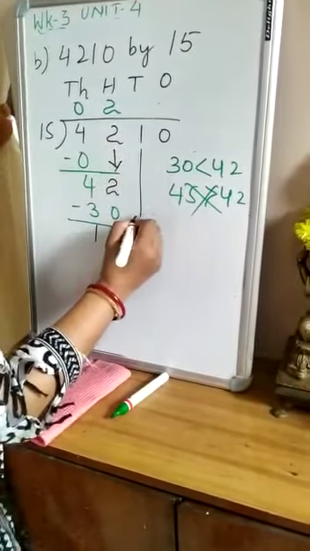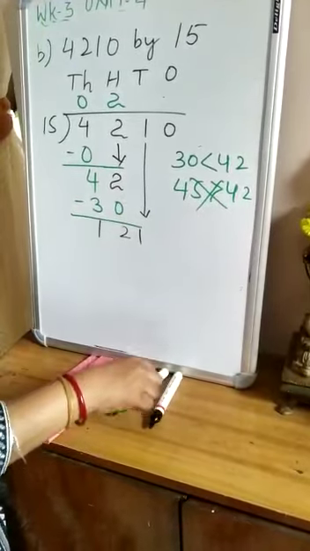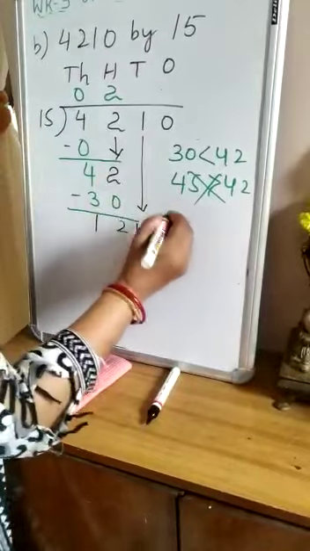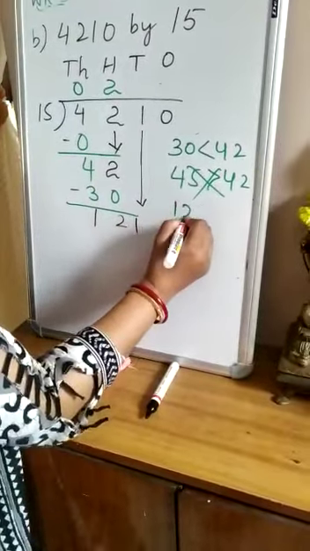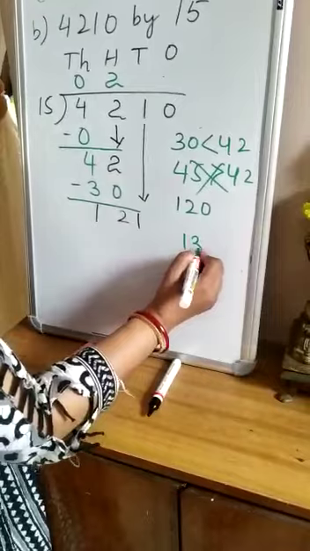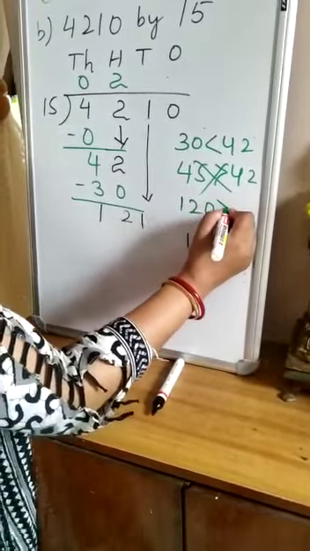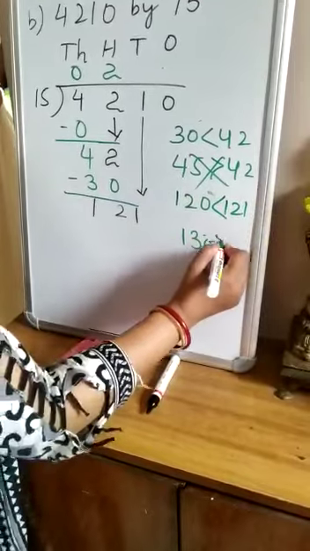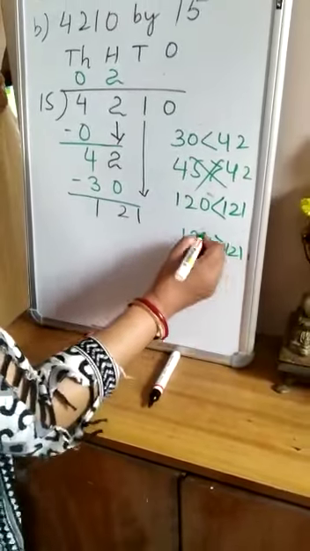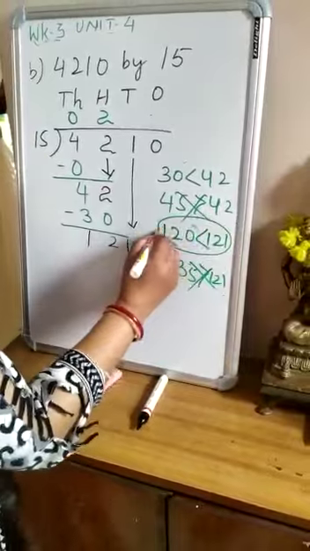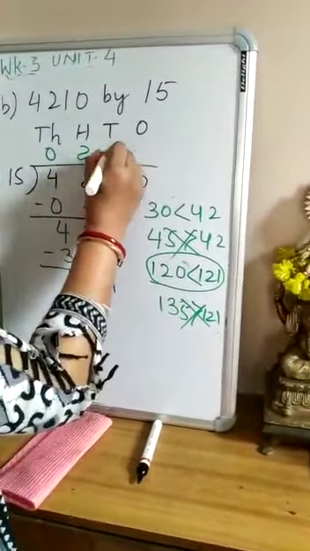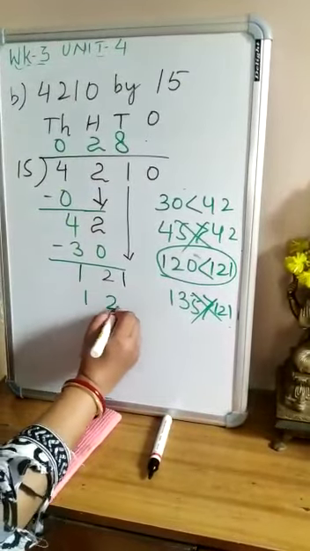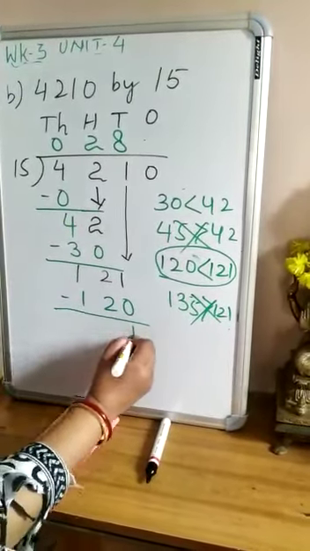Now I will put down 1 along with 12. It becomes 121 tens. So I will start the table. 15 eights are 120 and 15 nines are 135. So here 120 is less than 121, but 135 is more than 121. So it is not possible. So at tens place I will write 8. 8 times 15 is 120. So after subtraction I will get 1.